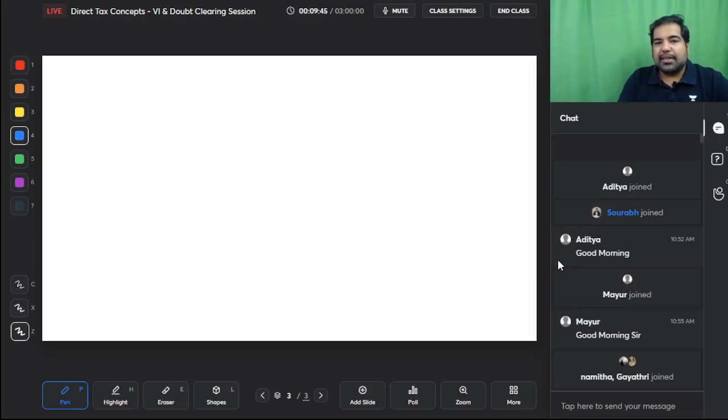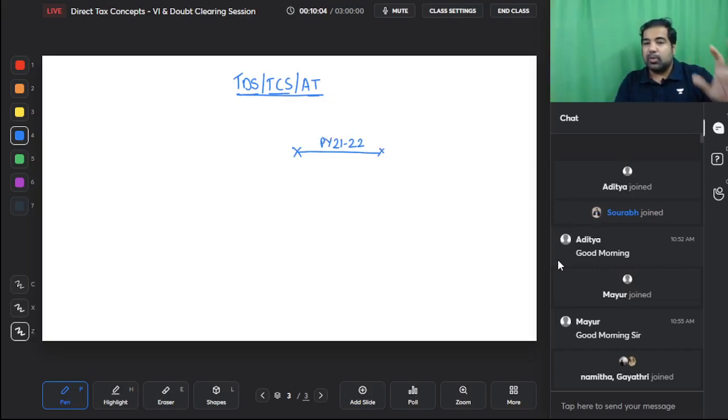So first, let's understand what is this concept of TDS, what is this concept of TCS and what is this concept of advanced tax. Guys, there used to be a time where you would earn money in the previous year, let's say previous year 21-22. This year was only dedicated to earn money, and then the government would assess you in the next year, that is the assessment year 22-23, where you would file the return and pay the government taxes.